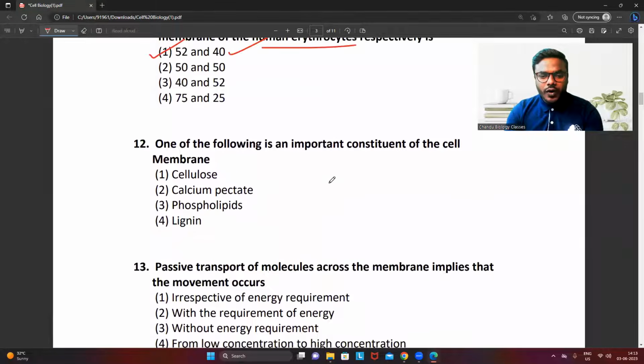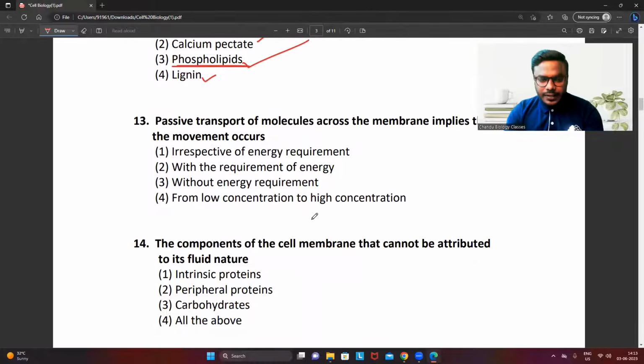Next, one of the following is an important constituent of the cell membrane. They did not ask about the cell wall. Cellulose, calcium pectate, lignin, these three belong to the cell wall. And what we discussed, friends, is that the cell membrane majorly consists of phospholipids. Hence, the correct answer is 3.